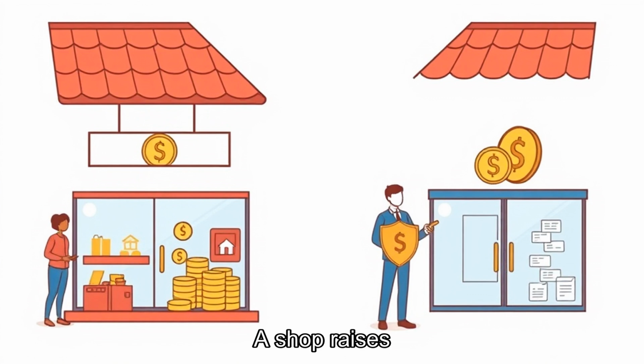A shop raises the price of bottled water by 10% and barely loses sales. Another shop raises the price of movie tickets by 10% and customers suddenly wait for discounts. Price elasticity explains that difference. It measures how strongly quantity demanded changes when price changes.